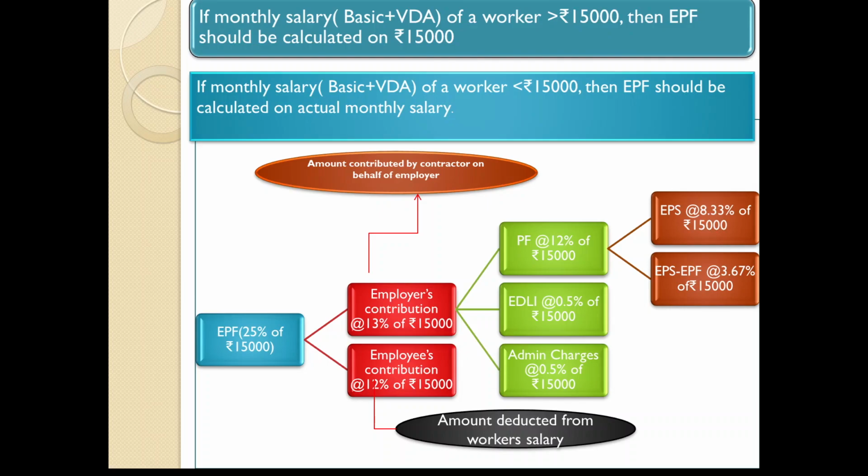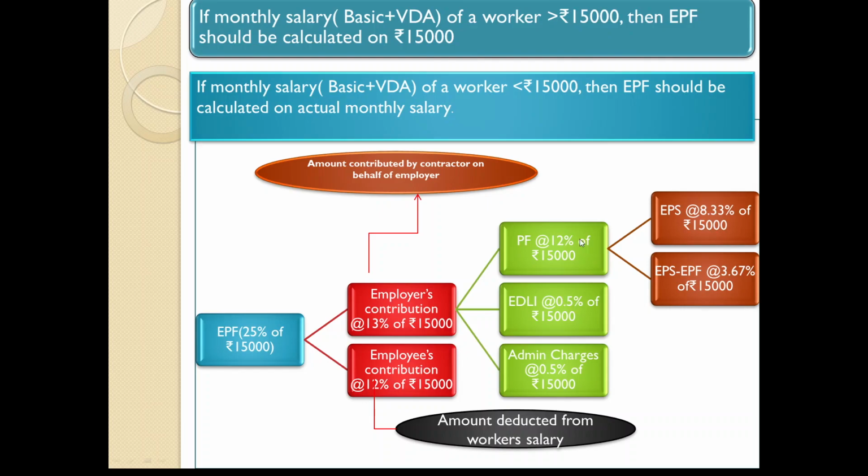But on behalf of the employer, on behalf of the government, the contractor basically contributes 12% of 15,000. That means this 12% of 15,000 and this 12% of 15,000, altogether 24% of 15,000, is going to be deposited in the EPF account of each and every worker.